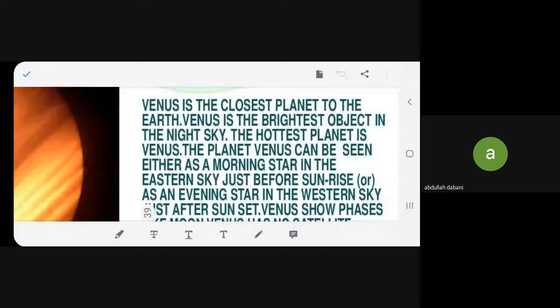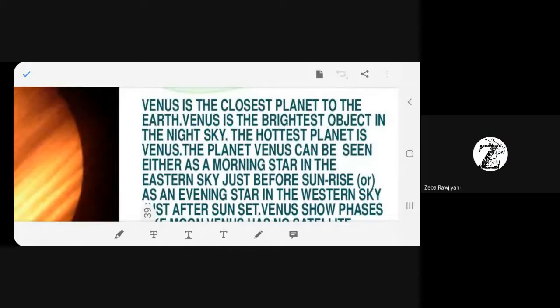This is the only planet, very unusual, which moves on its axis from east to west, while Earth rotates from west to east. I've already taught you that, isn't it? That's why we see the sun coming from the east and setting in the west. So Venus is the only planet moving on its axis from east to west. You understand?